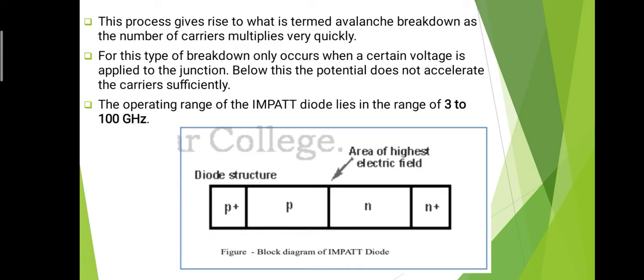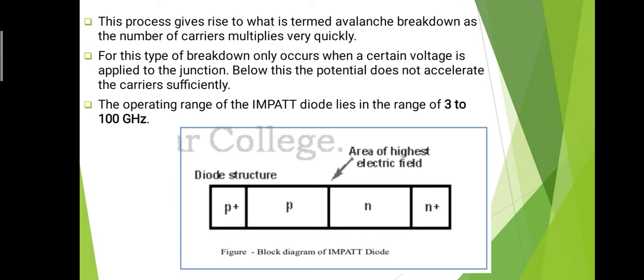The number of carriers multiplies very quickly in this process. So this is the very important process in the impact diode, that is the avalanche breakdown. This type of breakdown only occurs when a certain voltage is applied to the junction. That means for this process we require a certain voltage, and we have to apply it at the junction.